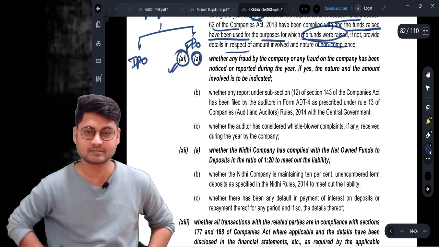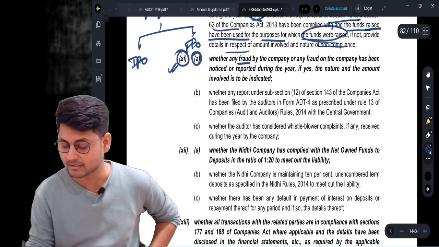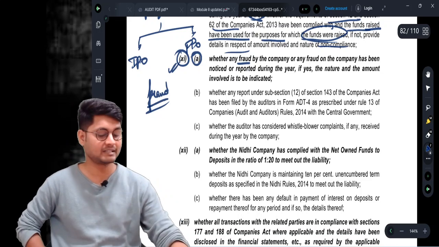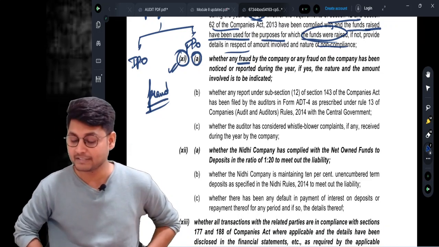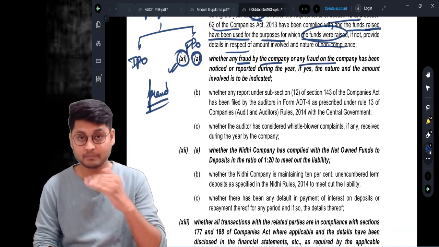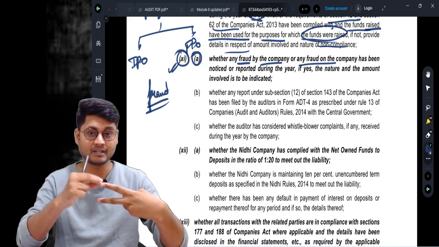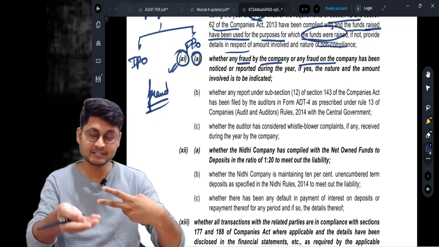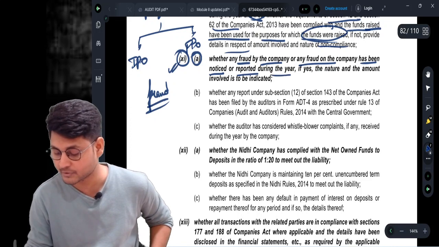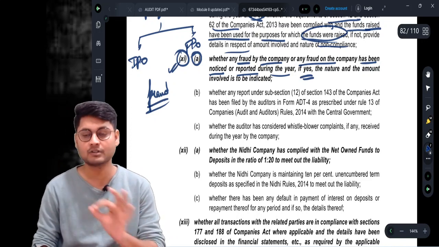This is one of the clauses. It talks about whether any fraud by the company. So it is particularly talking about fraud. Clause number 11 talks about fraud, whether any fraud by the company or any fraud on the company. Both the cases are covered. It is the case where the fraud is done by the company or fraud is being done on the company, has been noticed or reported during the year. If yes, nature and amount involved to be indicated.